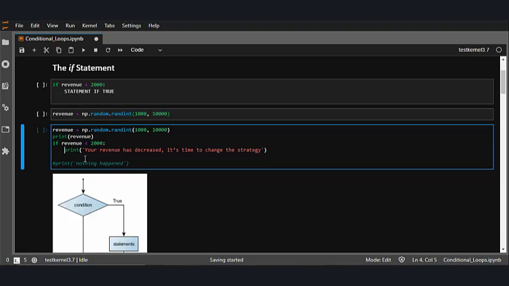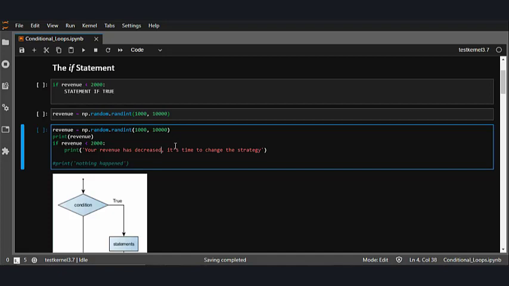Third, all lines indented the same amount after the colon will be executed whenever the boolean expression is true. So consider this, where I have written: if my revenue gets less than 2000 rupees, inform me by printing a statement which I have provided, saying the revenue has decreased. Here the boolean expression after the if statement is called the condition. If it is true, then all the indented statements get executed.